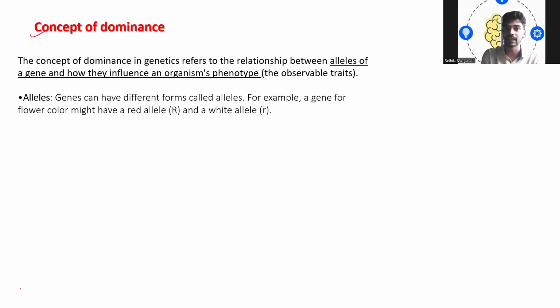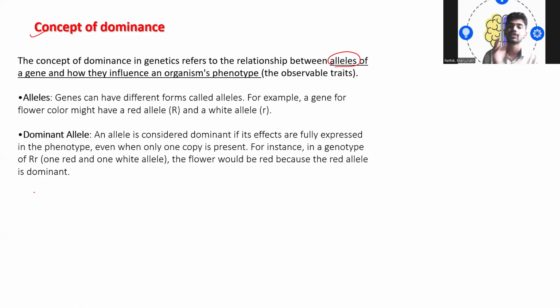Alleles. So what do you mean by alleles then? Because here I have told you about alleles, right? Genes can have different forms that are called alleles. For example, a gene for flower color might have a red allele, which will be represented as capital R, and a white allele, which will be represented as small r. So in alleles, there are again two types: one is capital R, and another one is small r.